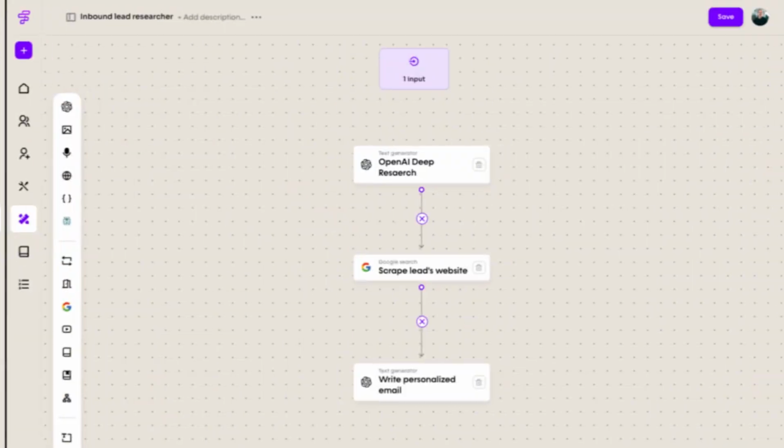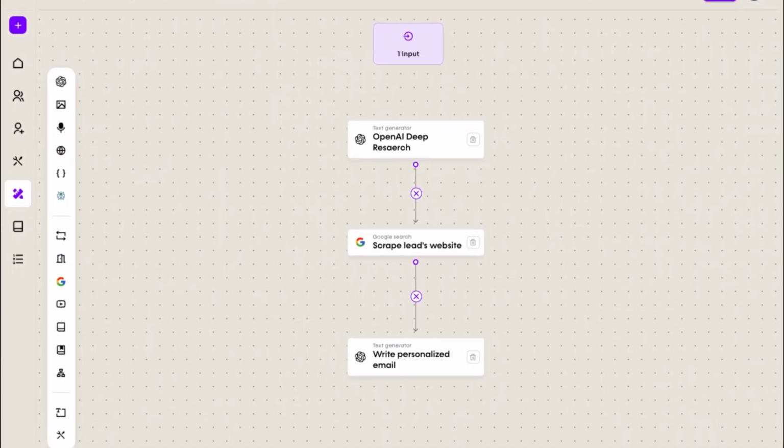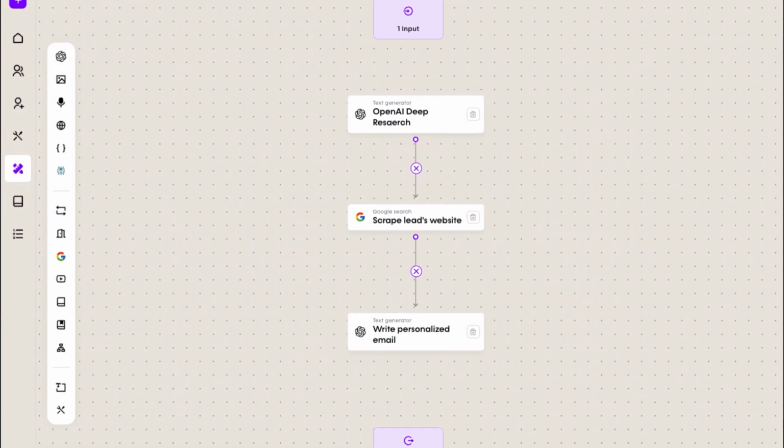Now, that's just publicly available information, but what happens when we start giving these deep research models access to private information, stuff like funding information or other information that's in your CRM that you've already collected or researched about the customer, perhaps from previous conversations with other stakeholders in the business? Now, when we take this research, we could perform a research step, and then that might go on to a next step, which is to create an introduction email that's hyper personalized to that person. There are all sorts of really interesting ways that we could put this deep research into workflows and use it elsewhere. So is $200 actually worth it?